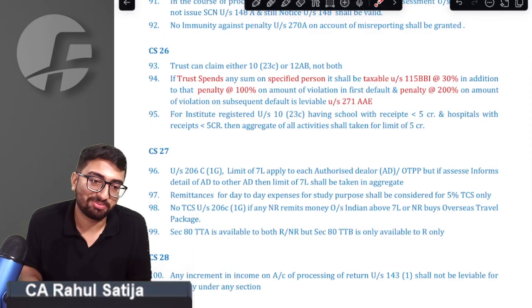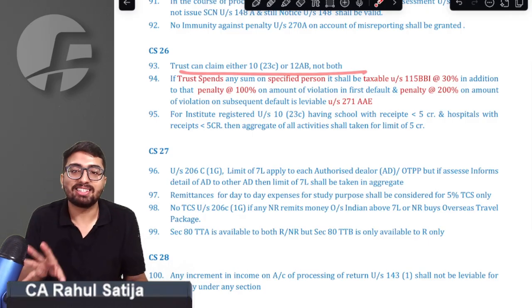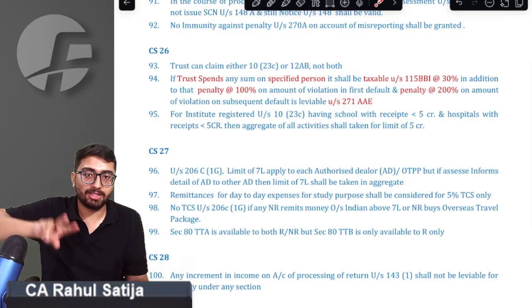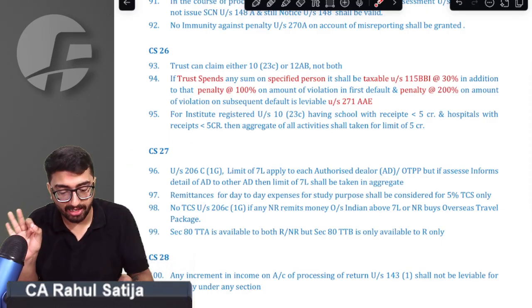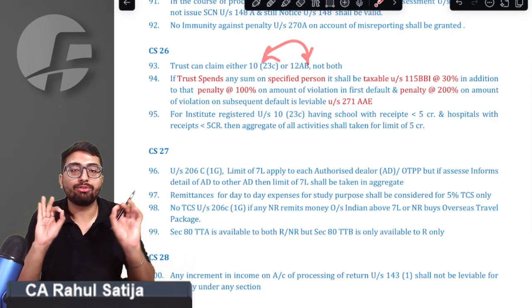Point number 93, what it says. Sir, a trust can claim two sections. It can claim either 10(23C) as an institute, or it can claim 12AB as a registered trust. So they cannot claim both. They have to claim either of the two.